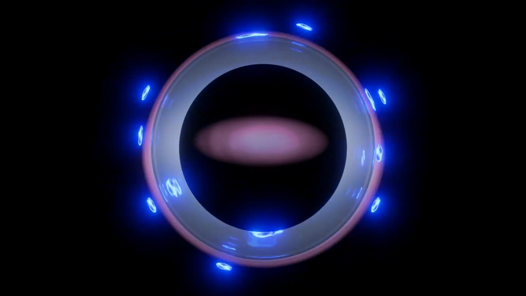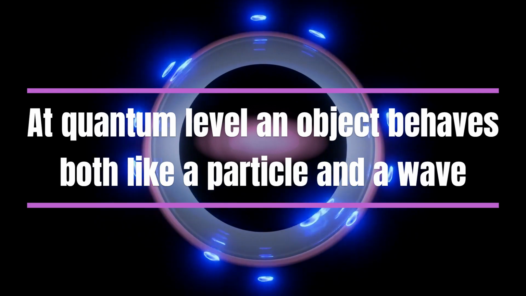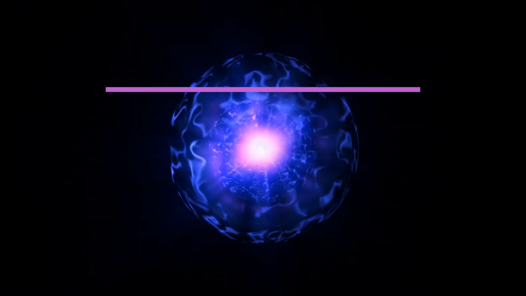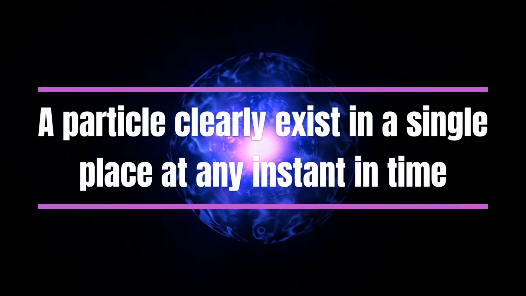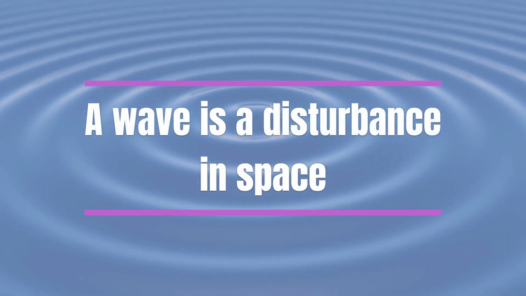In quantum mechanics, the exact speed and position of an object has no meaning because at the quantum level, an object behaves both like a particle and a wave at the same time. We know that a particle clearly exists in a single place at any instant in time, while a wave is a disturbance in space, much like ripples in a pond.